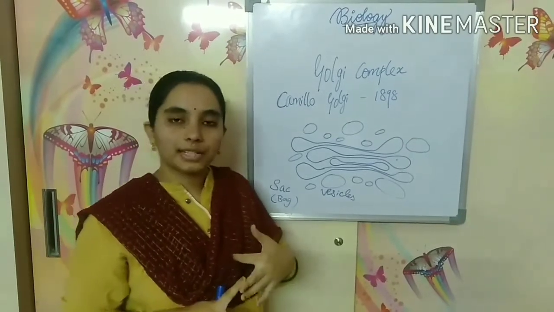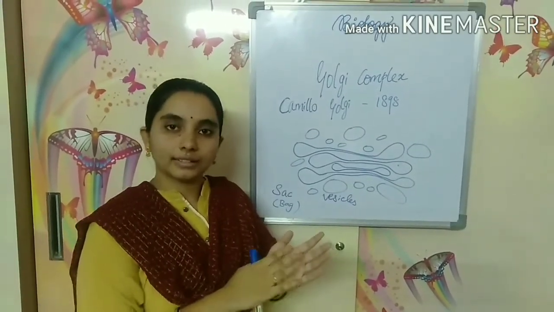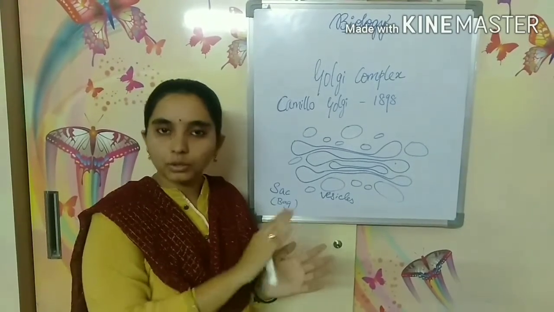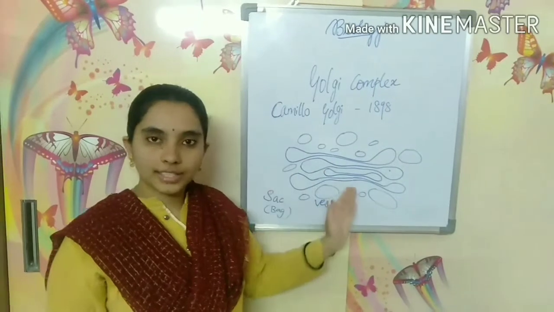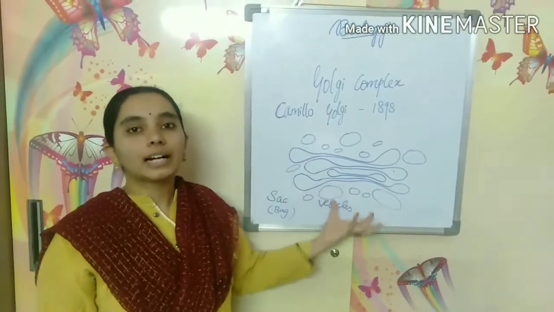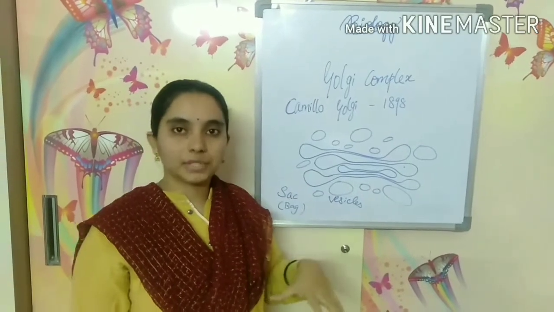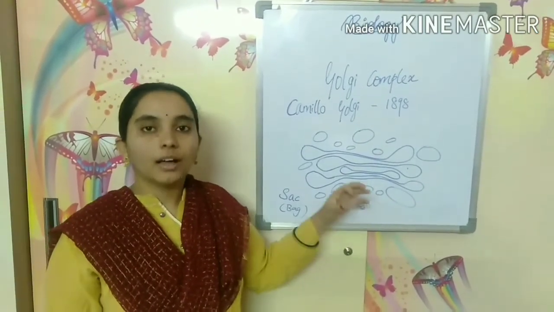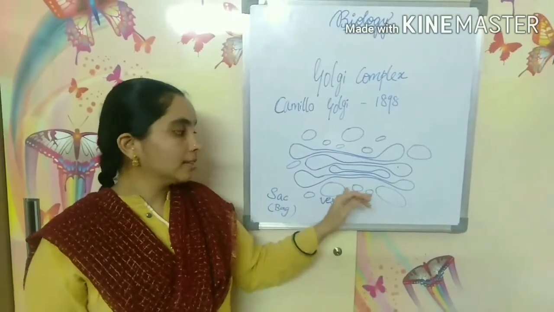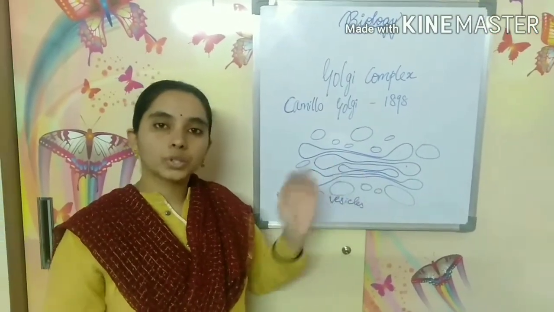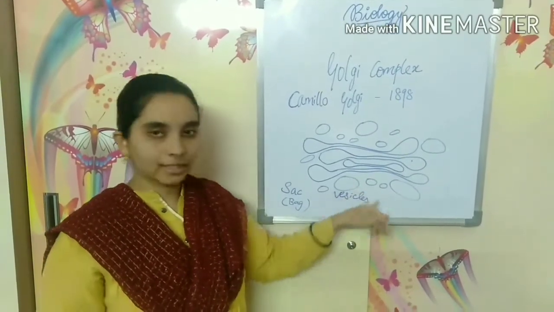Proteins, fats and lipids are manufactured, and they act as a network to transport the materials. So this Golgi complex will collect the proteins, fats, lipids and other substances that are important for the cell, and they store or pack the materials in the vesicles.